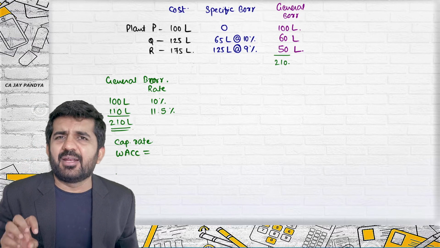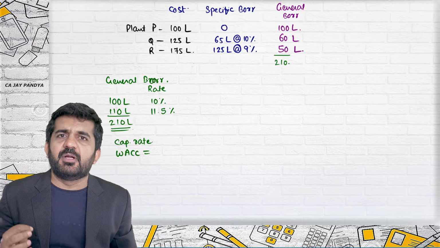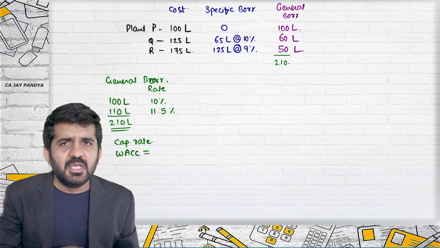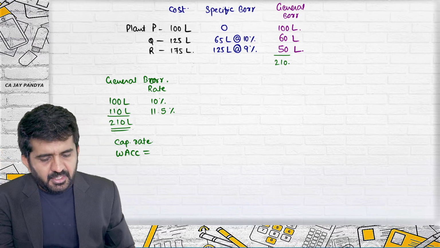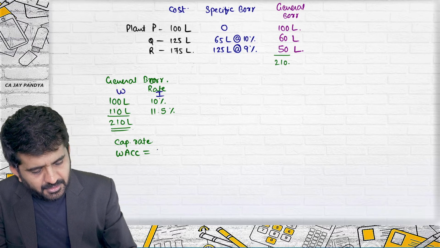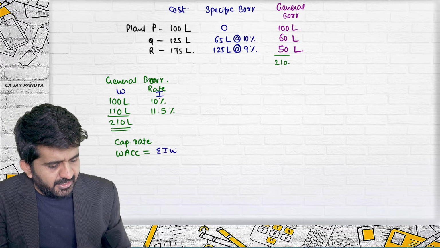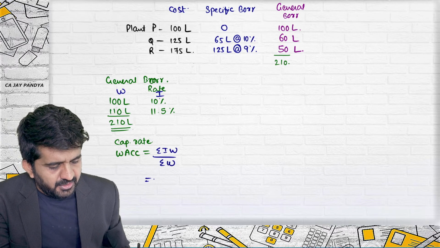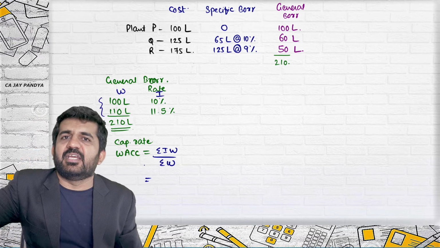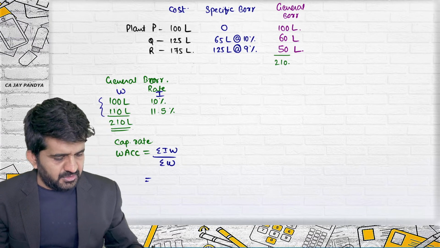Right now it might look somewhat difficult, but when we do cost of capital or capital structure in finance, this point will be extremely easy. Here, you take this as I, this as W, and find sigma IW divided by sigma W. That is nothing but the weighted average, where the weight is your borrowing.